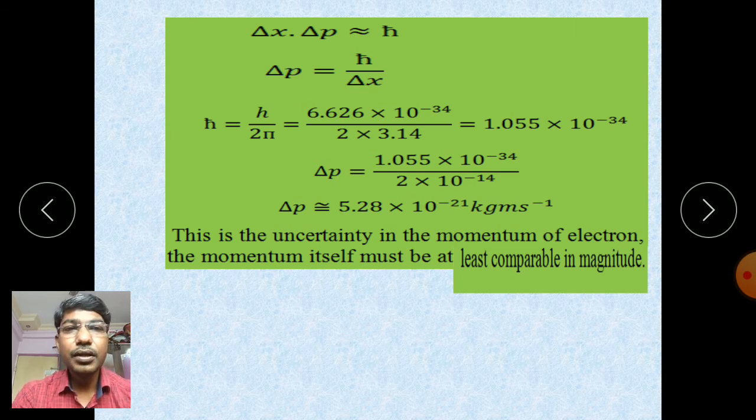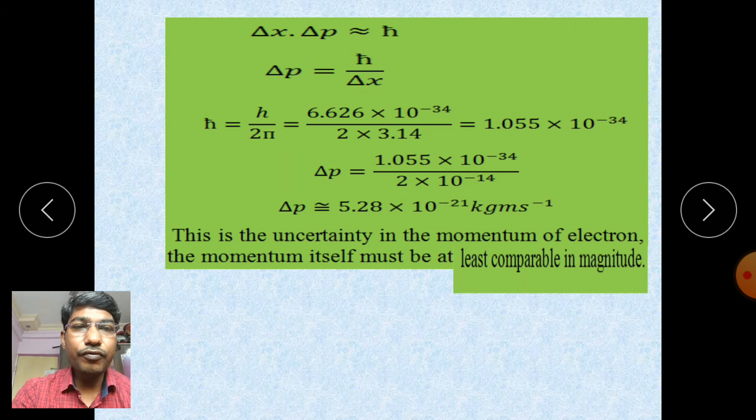First, calculate the value of ħ. ħ means h upon 2π. The Planck constant h is 6.626 into 10 to the power minus 34. Substituting π as 3.14, this gives 1.055 into 10 to the power minus 34. This is the value of ħ.